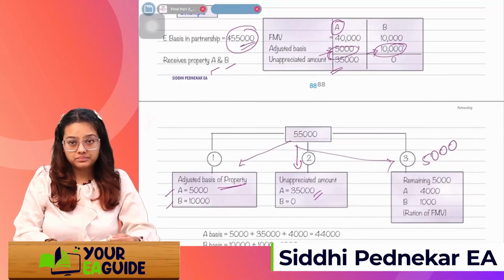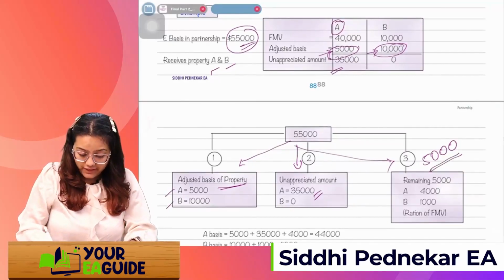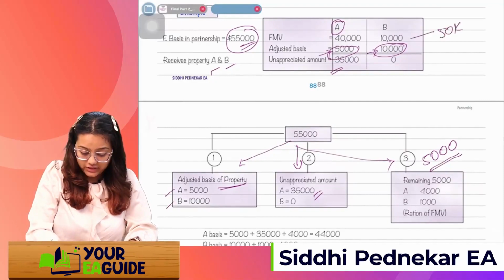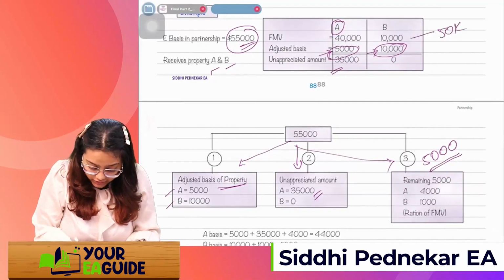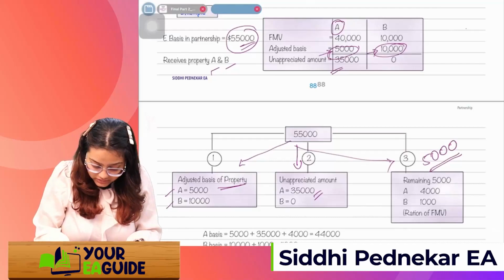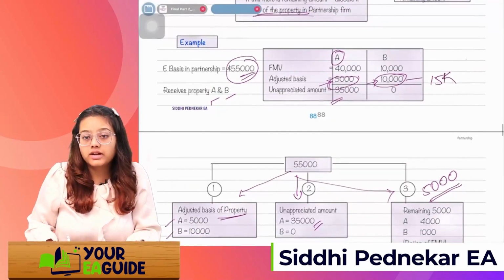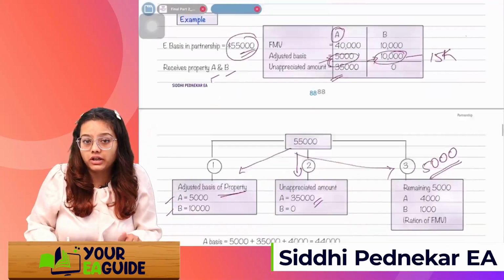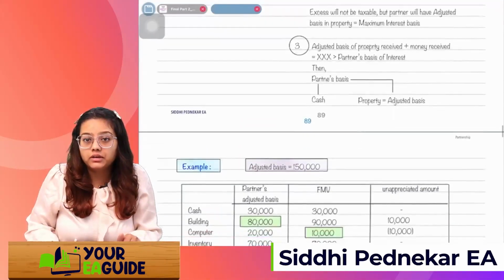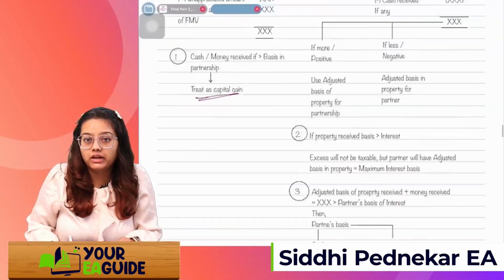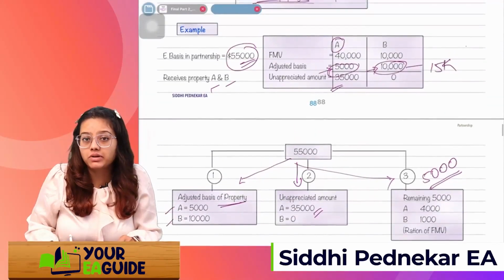Got it? Here, an unrealized receivable and inventory example is not taken. It is in the upcoming example, we will take and understand unrealized receivable and inventory.